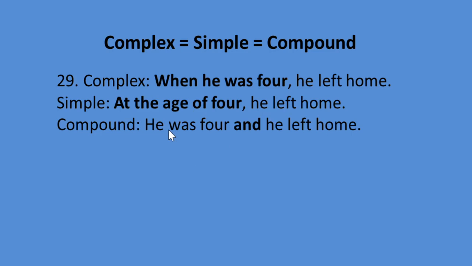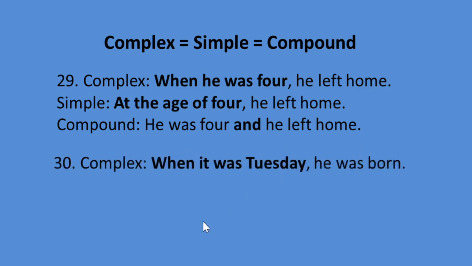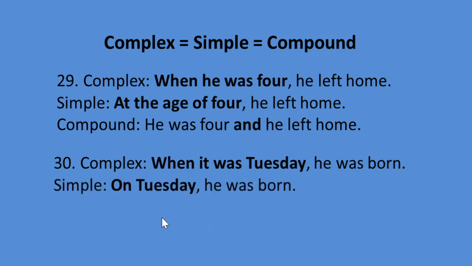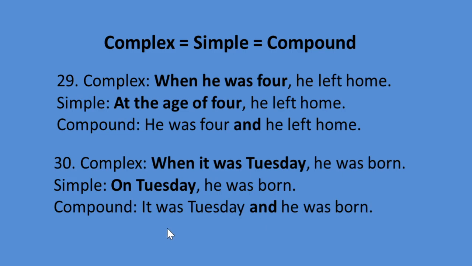If you want to make it a compound sentence, we have to omit when, and instead of comma we have to use and, a coordinating conjunction. So compound will be, he was 4 and he left home. Look at the 30th rule, complex sentence. When it was Tuesday, he was born. Simple will be, on Tuesday he was born. Compound will be, it was Tuesday and he was born.